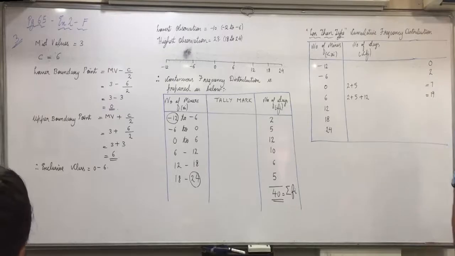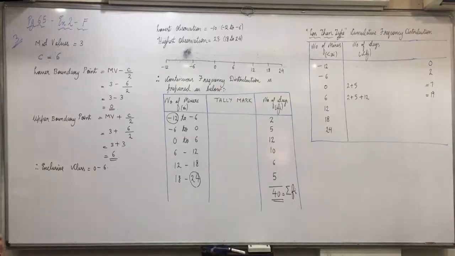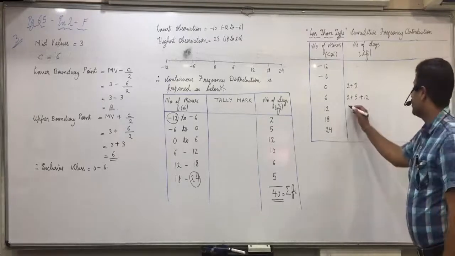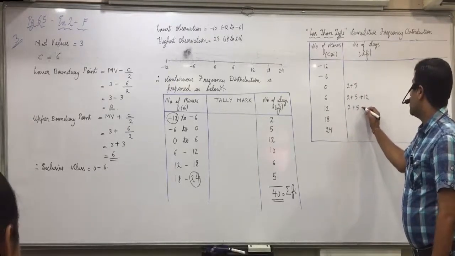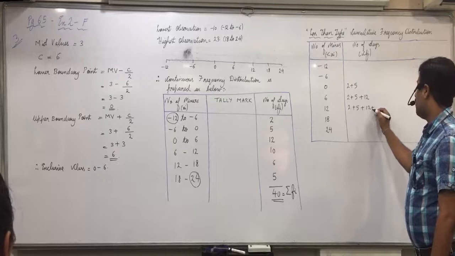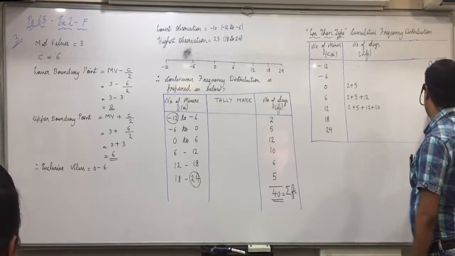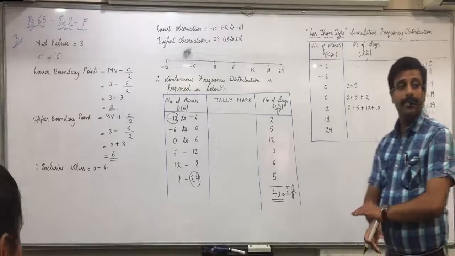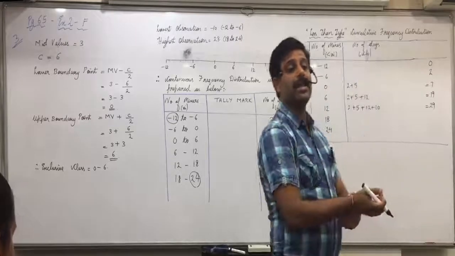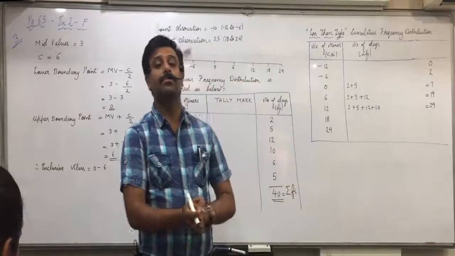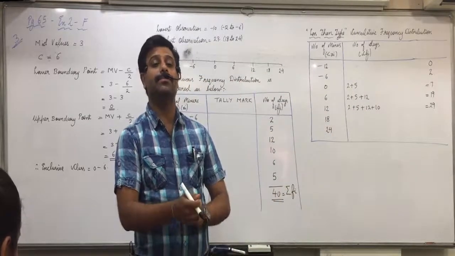Is everyone able to understand it? Then, Isha, 2 plus 5 plus 12 plus 10, that is 29. Raise your hand who is not able to understand this. All are able to understand this?